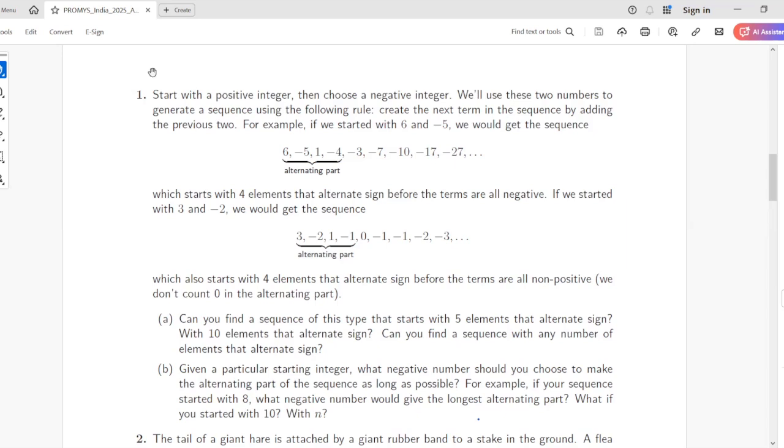I got my sequence by doing the same trick that I told. My sequence is 8 minus 5, 3 minus 2, 1 minus 1, and then 0. Yeah, yours is also 6.